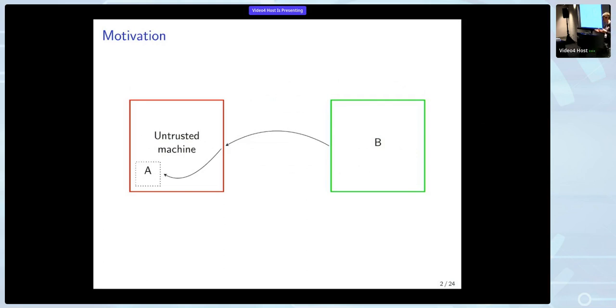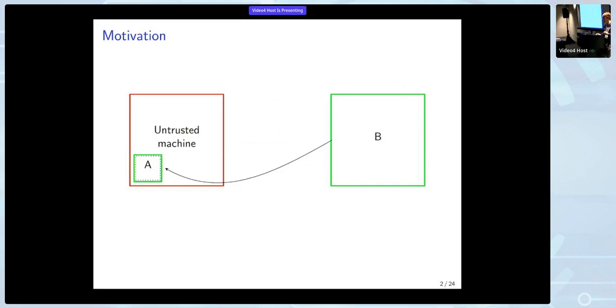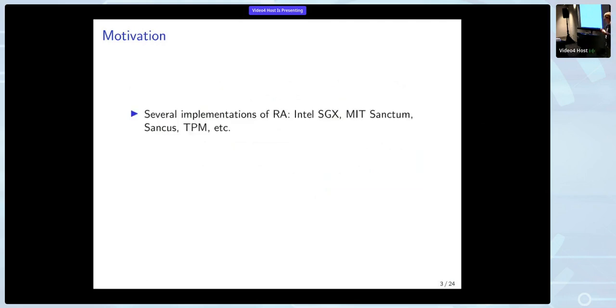So to build up trust in the component A, remote attestation gives you tools to encapsulate the program and build up trust in the component, so you're sure you're actually communicating with A and not some changed component.